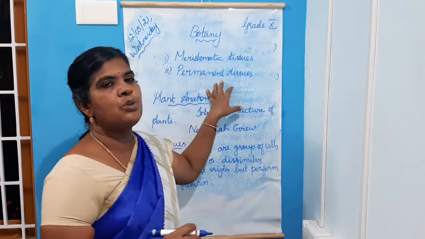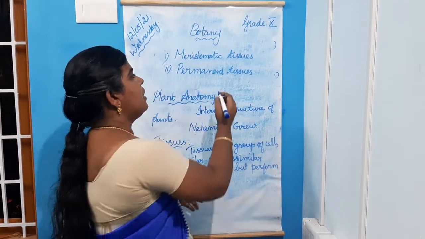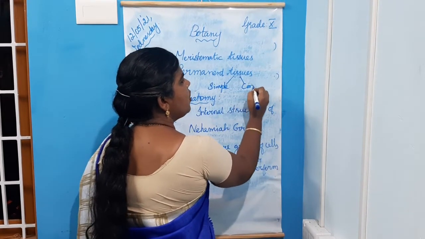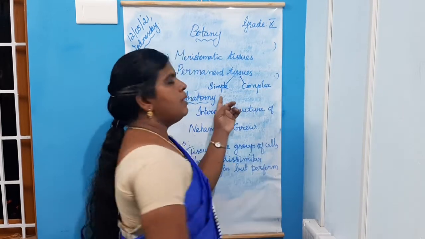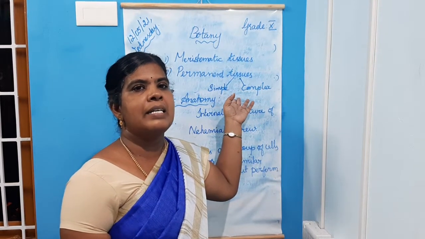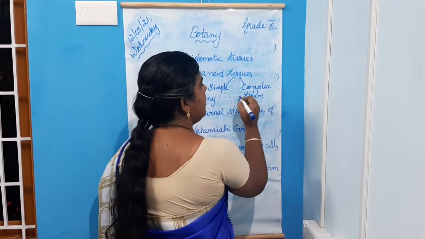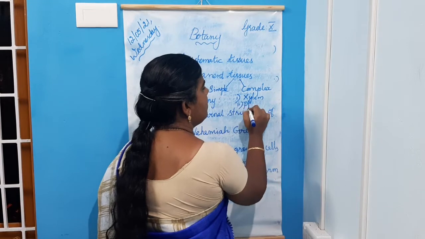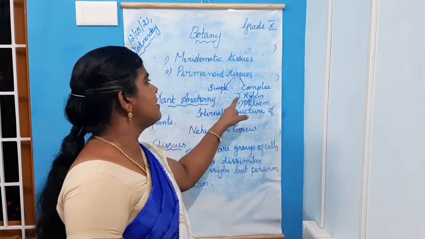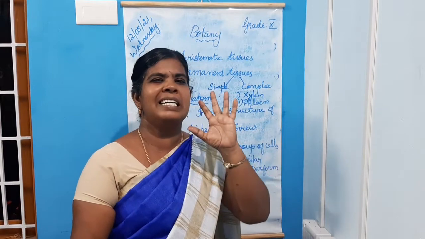The permanent tissues, you already know, are simple permanent and complex permanent. What are the permanent tissues? Simple permanent and complex permanent tissues. The simple permanent tissues, you know already, are parenchyma, collenchyma and sclerenchyma. But the complex permanent tissues are xylem and phloem. What are the complex permanent tissues? Xylem and phloem.